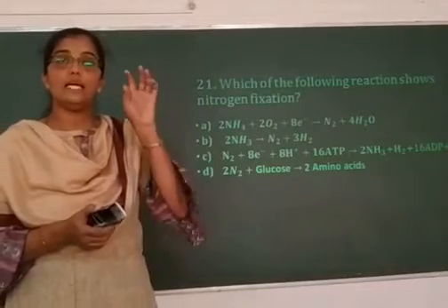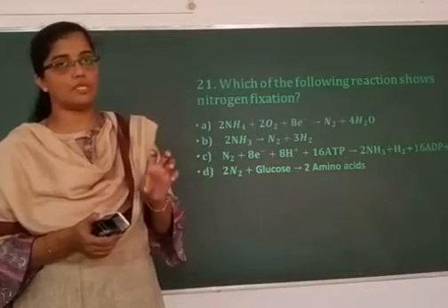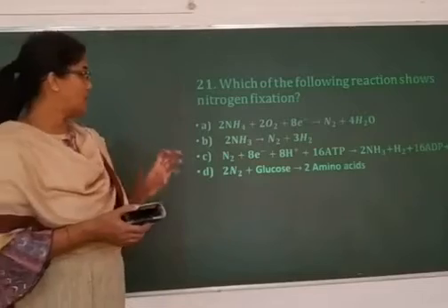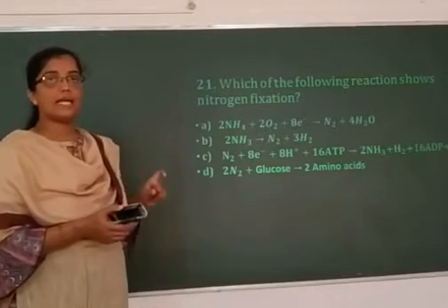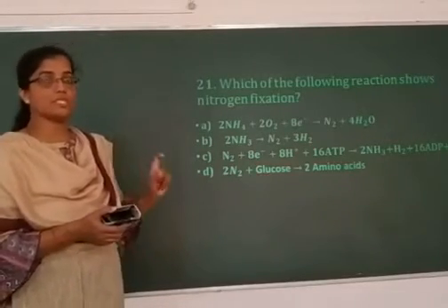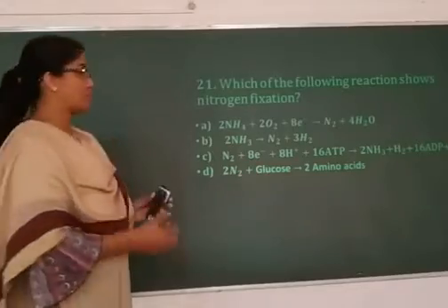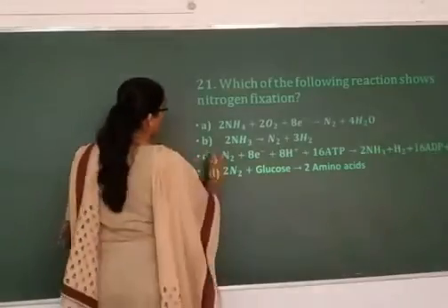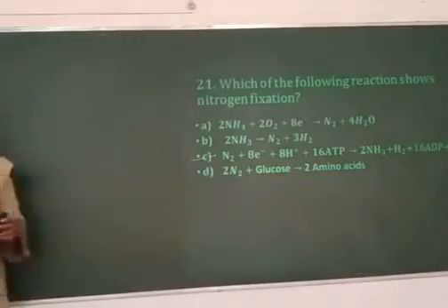It is a highly energy consuming process, right? Biological nitrogen fixation is a highly energy consuming process that takes place in presence of nitrogenase enzyme. So the correct reaction is C.